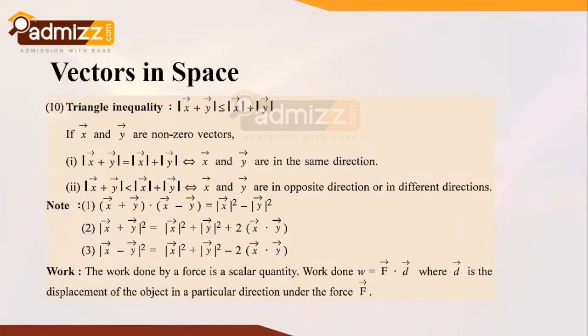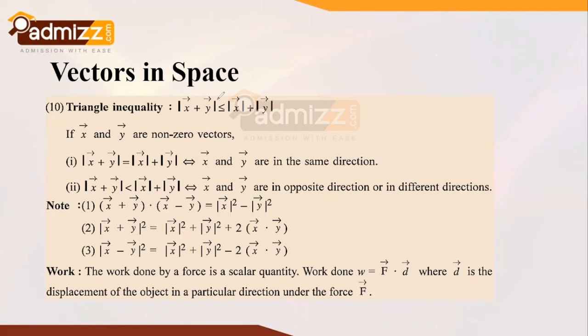Now let's take a look at the triangle inequality. So what does this triangle inequality state? If two vectors x vector and y vector are added, and we are considering only their magnitudes, then the magnitude of the addition of both the vectors is always less than or equal to the sum of the magnitudes of both the vectors individually.